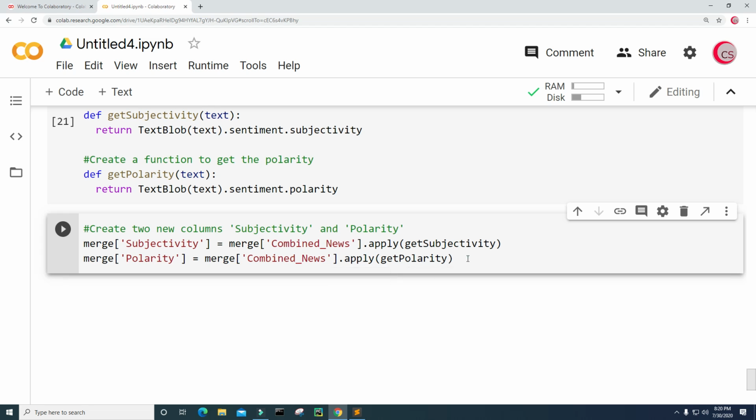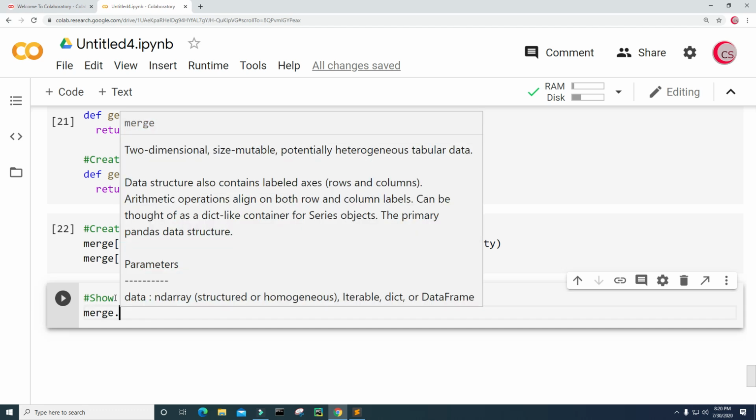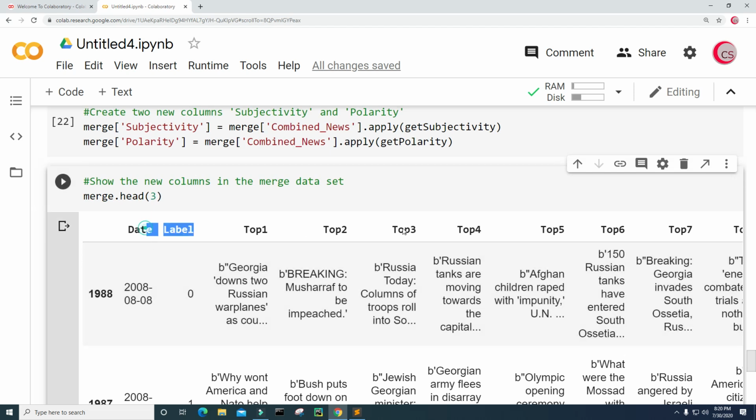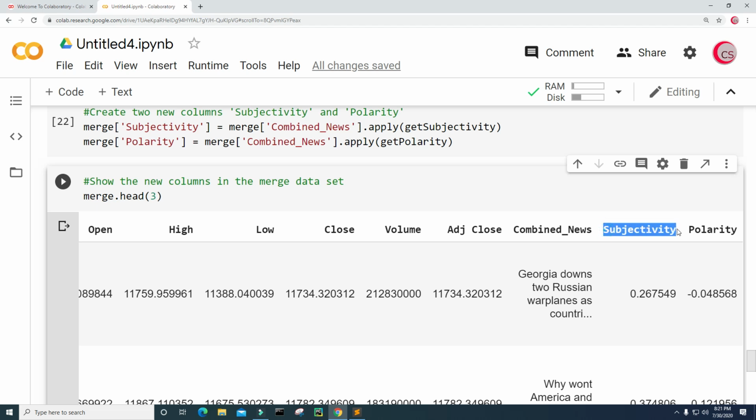Next, let's go ahead and create a new cell. In this cell, I'm going to show the new columns in the merge data set. So just type merge dot head 3, and let's run this. Now if I scroll all the way over here, we now have the subjectivity and the polarity of the text. I think that's really good.